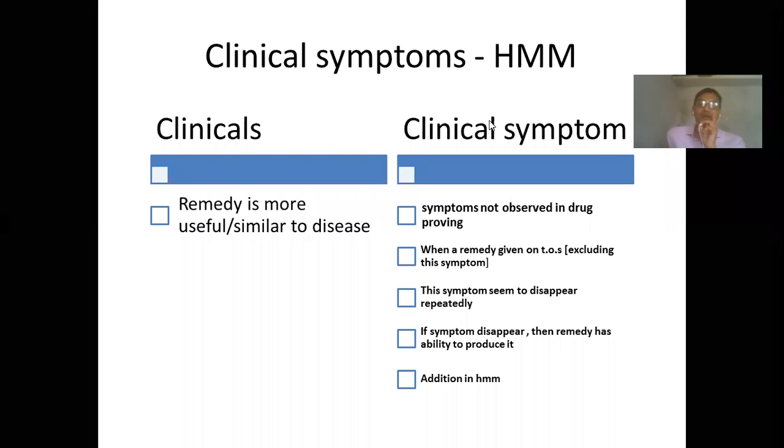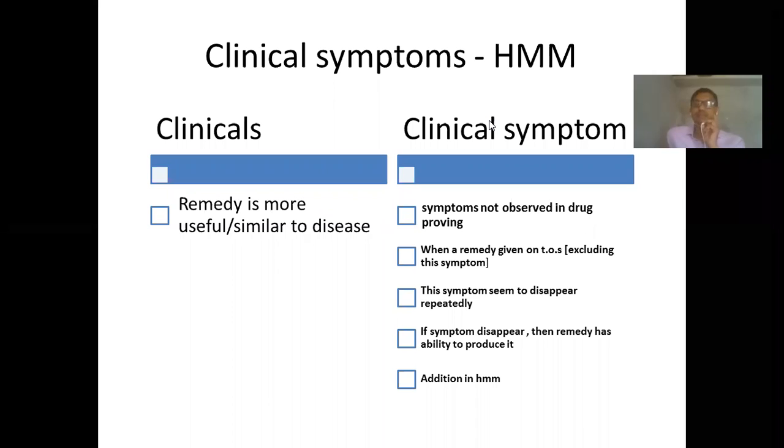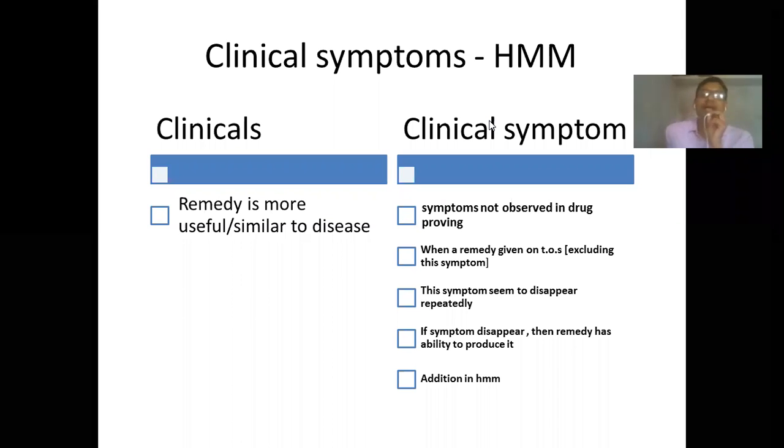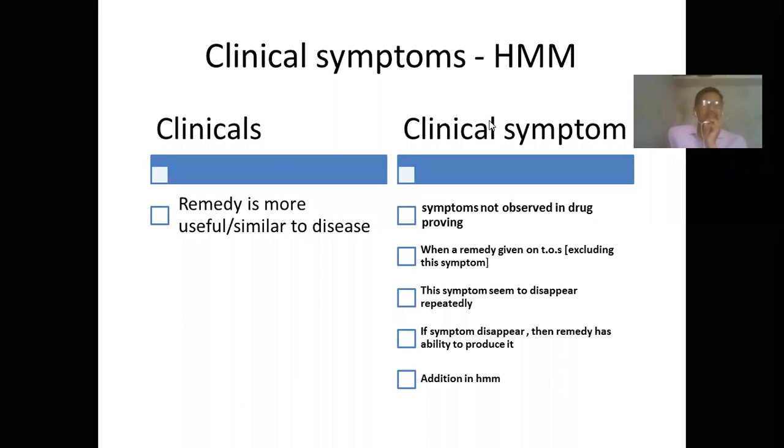And it happens not only once or twice, but repeatedly. Even though the totality of symptoms does not include this specific clinical symptom, that symptom repeatedly disappears after giving that remedy, and then it is asked why this symptom is repeatedly disappearing when the remedy is not given on that indication.